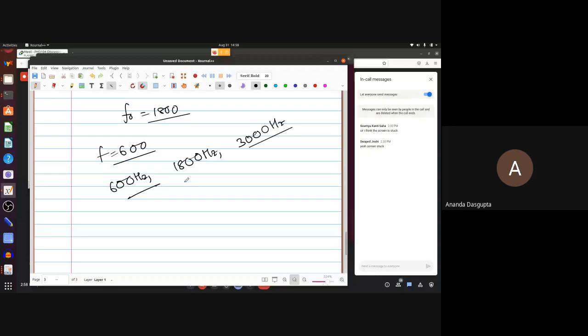And for Q equal to say 100, such a sharp peak that you are going to get a contribution from the 1800, you are going to get almost nothing from 600 and 3000. But for Q equal to 3, which is a rather flat peak like this, you are also going to get substantial contributions from 600 and 3000.